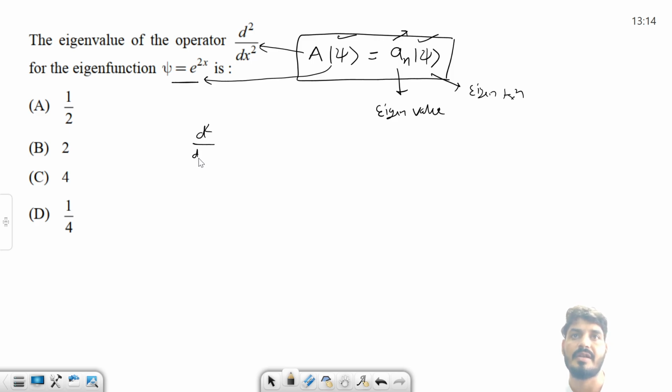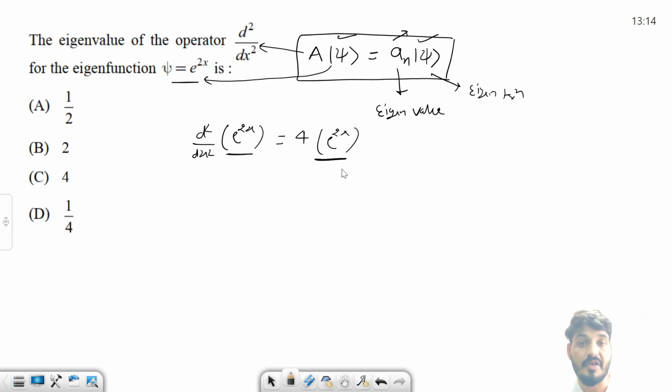Del square over dx square, apply on e to the power 2x, this will give you not 2, this will give you 4, because we are doing 2 times. So this will become 4 e to the power 2x. Now you see the wave function is same on both sides. The wave function दोनों साइड में सेम होगा तो क्या होगा? I can say that this is the eigenvalue. 4 is the eigenvalue. This is very important to understand in this kind of question कि eigenvalue कब होगी और eigen function कब होगा.